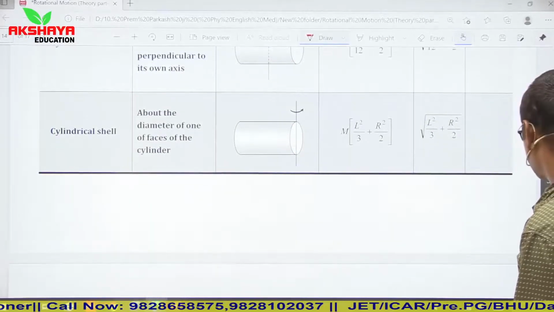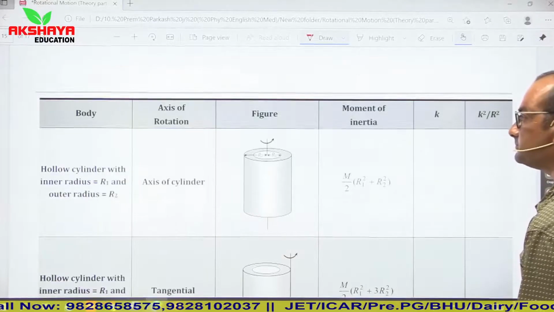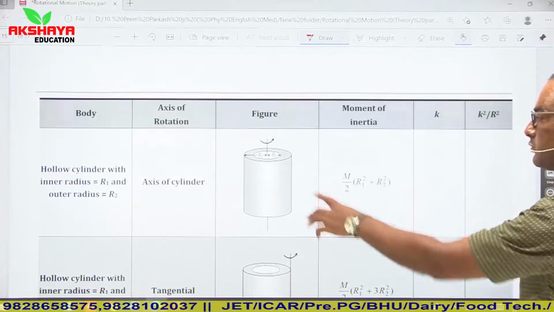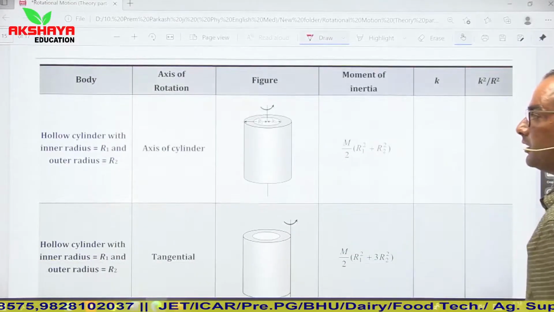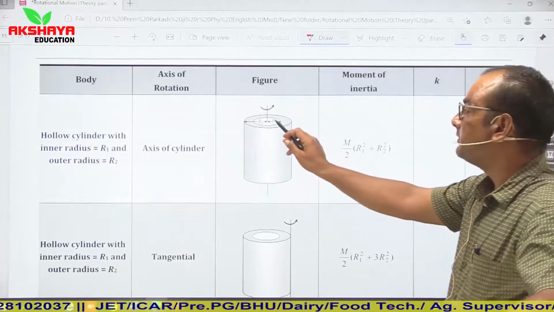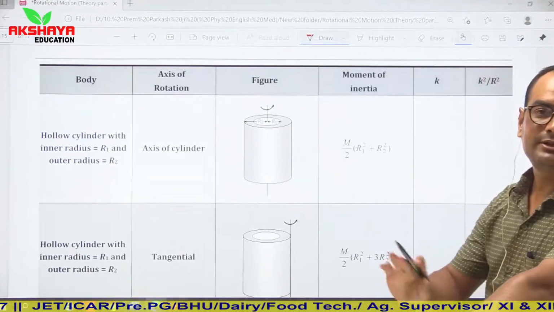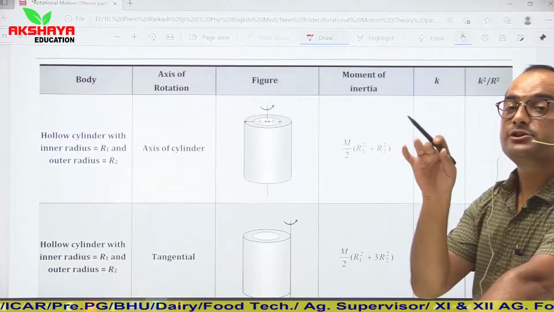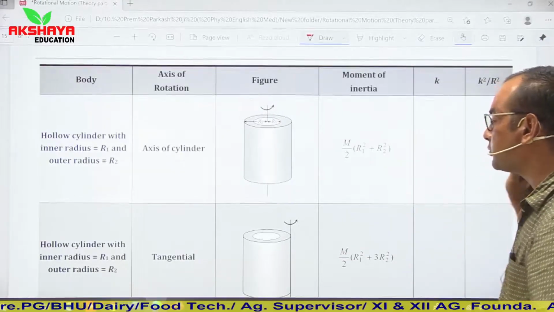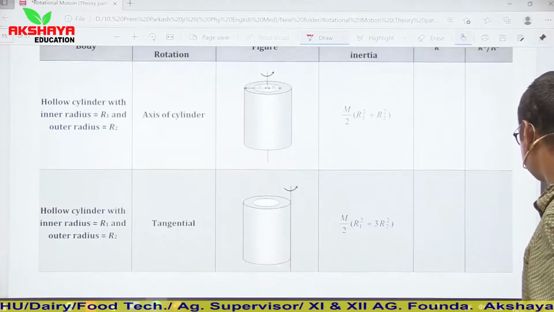Now let us talk about, so see, it is hollow cylinder with inner and outer radius. So concept is same, simply replace r square by r1 square plus r2 square, nothing else.